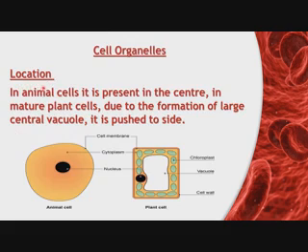First, the location of the nucleus. In animal cells it is present in the center. But in a mature plant cell, due to the formation of a large central vacuole, it is pushed to the side. In animal cells it is in the center, but in plant cells one large central vacuole is present, and due to its presence the nucleus is located on one side of the cell.